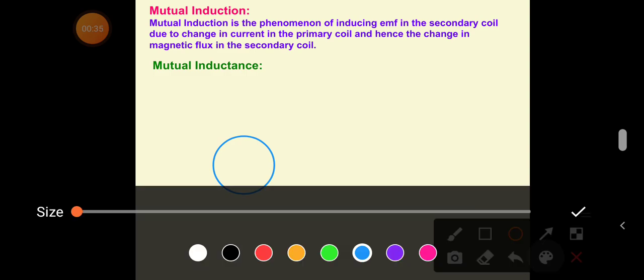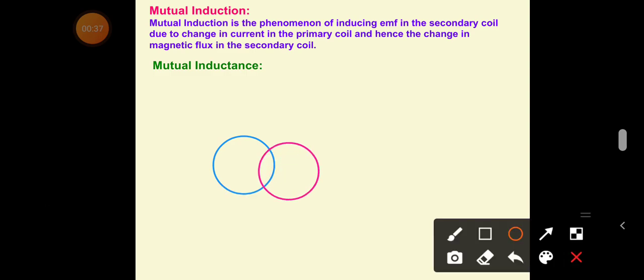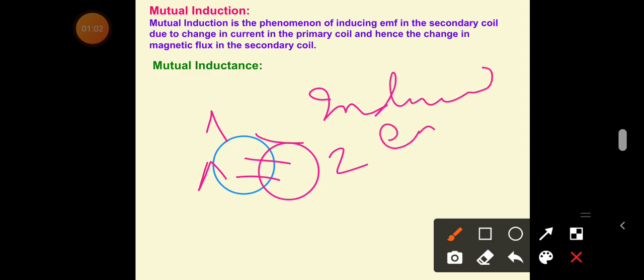Suppose I have two coils, something like this, and say a conduction current is sent in the first coil. Now what happens? This coil will create some magnetic flux, and that magnetic flux is linking with this second coil. Let us call it the secondary coil. As the magnetic flux linking with the second coil is changing, it creates an induced EMF in the second coil, and due to this induced EMF there will be an induced current in the second coil. So this phenomenon is called mutual induction.